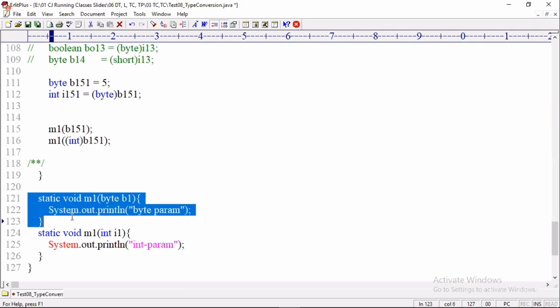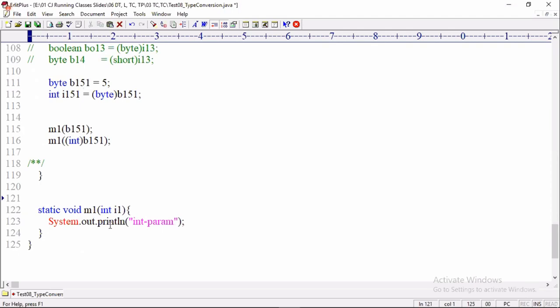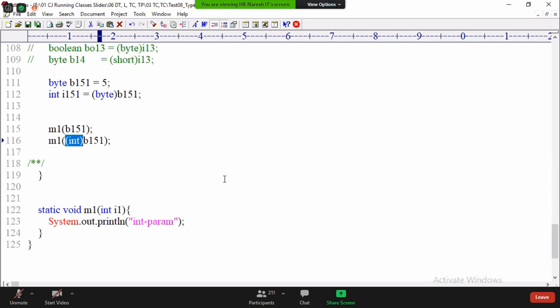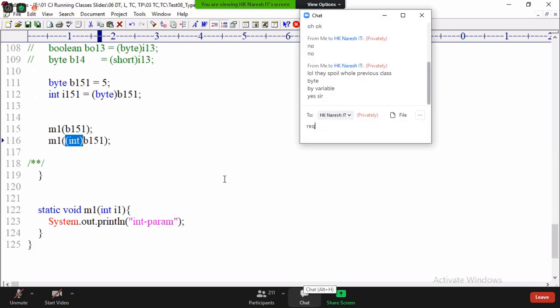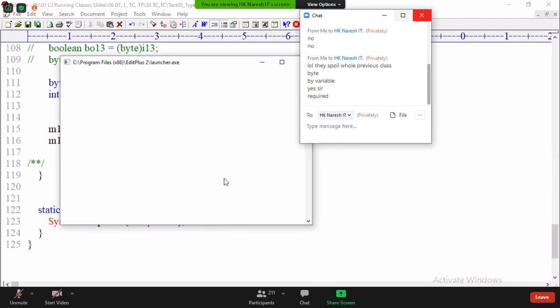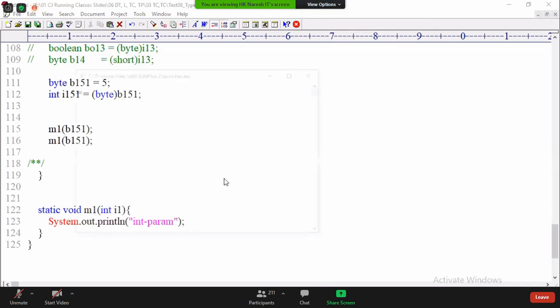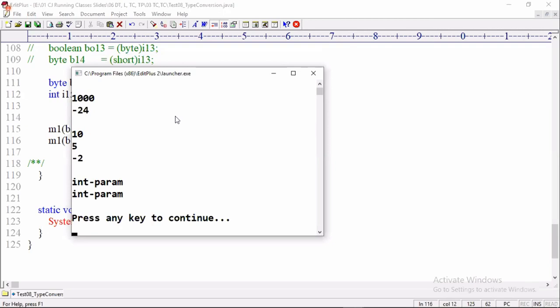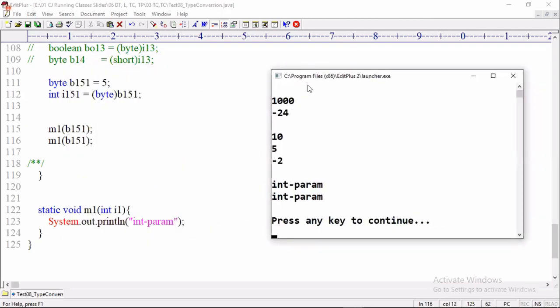For example, if I don't have the byte parameter method, I have only the int parameter method. Now is casting required or not required? The compiler will do implicit casting, right? Here the cast operator is not required. Implicitly, it will execute. Look at that. Go and execute. Byte int param, int param. Everyone got clarity? Yeah?